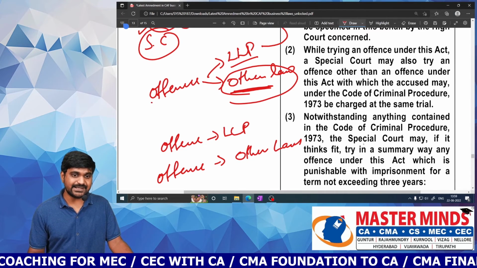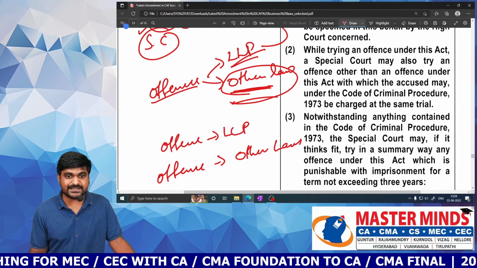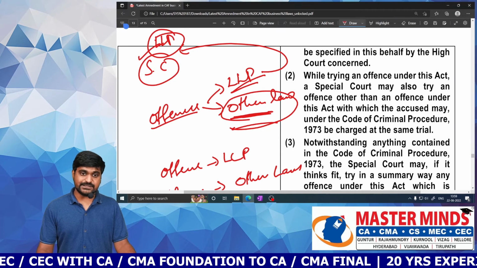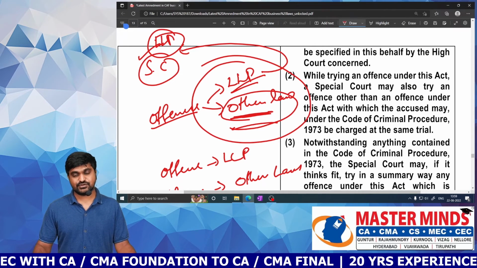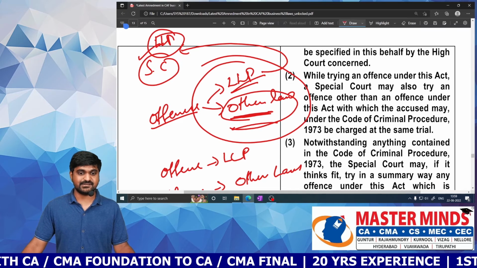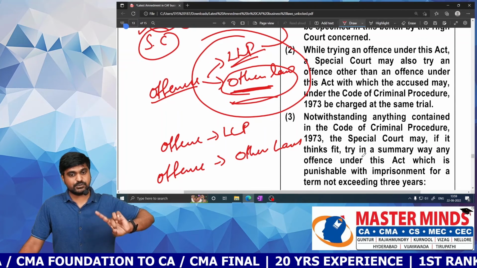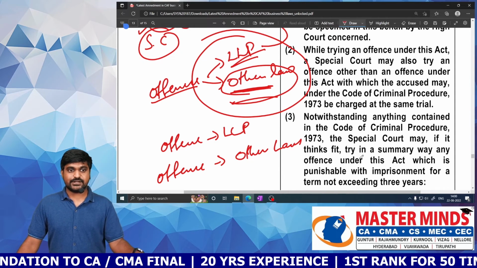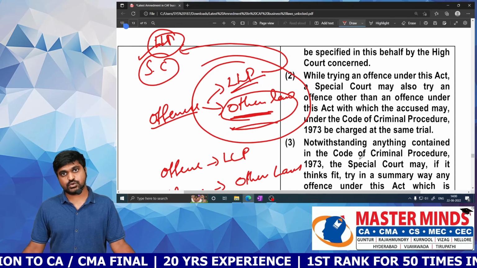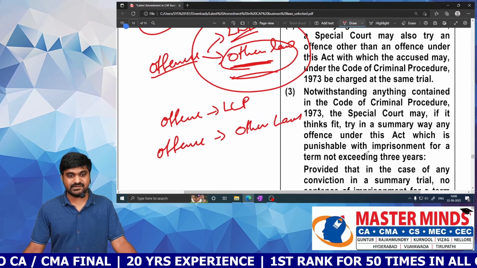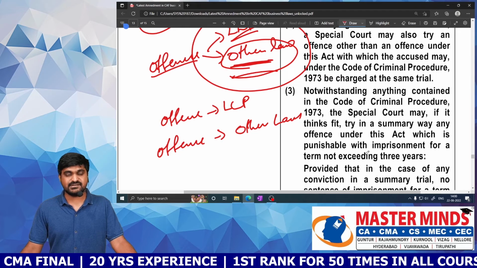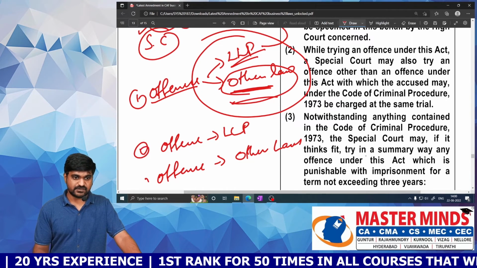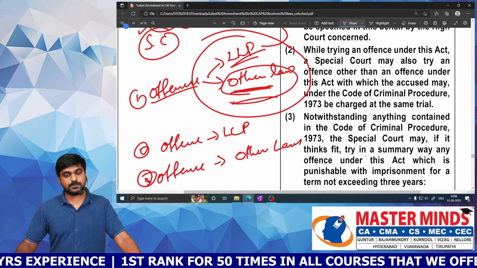Sir, now I committed an offense which is related to both LLP and other laws. Then you can go to the special court, and the special court can pass an order relating to both the offenses. That means if the offense is purely related to LLP or if the offense is related to LLP as well as other laws, then only you need to appear before the special court which is designed for LLP offenses. If the offense is about other laws, then you can't go to the special court. So 3 possibilities. For the first 2 possibilities you can go, but for the third possibility you can't go.